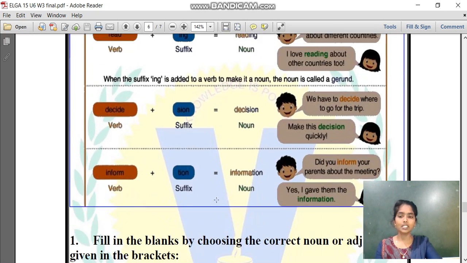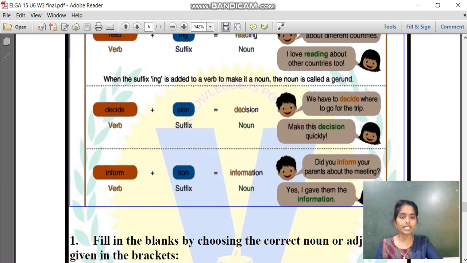Let me take another. Decide plus -sion becomes decision. Actually, decide is a verb. Adding the suffix -sion, it becomes a noun called decision. Let me take an example. We have to decide where to go for the trip. Here they are deciding and doing some action. So decide is a verb.